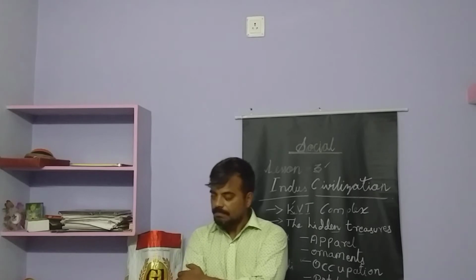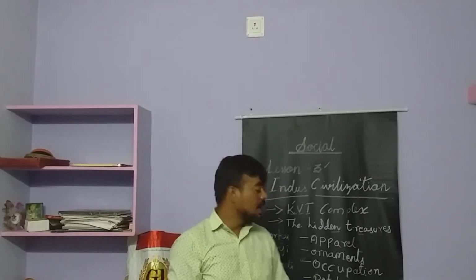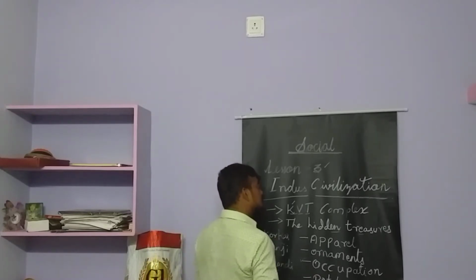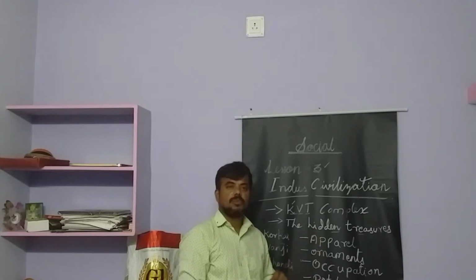In 1856, when the British people laid the railway line near Karachi, they got more evidence about the Indus civilization. But only slightly after some days, they started the research about the civilization in 1924 with the help of ASI, the Archaeological Survey of India. By that, we are getting more evidence about the Indus civilization, about Mesopotamia,